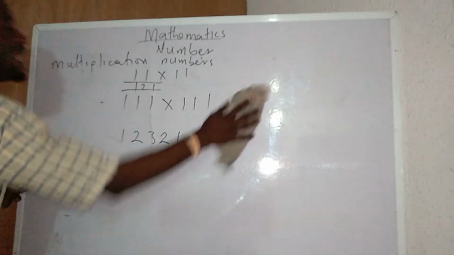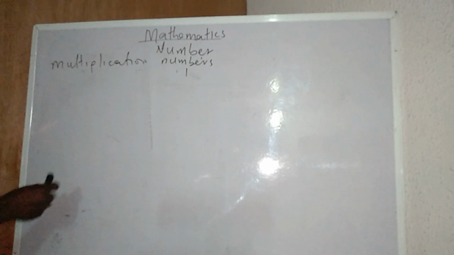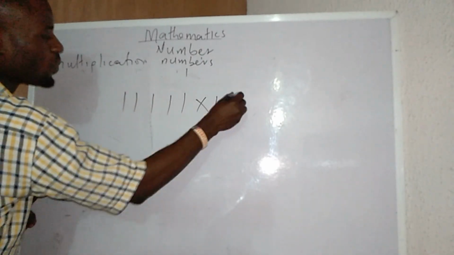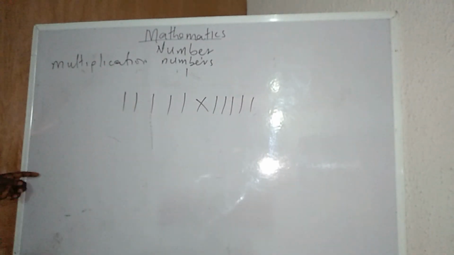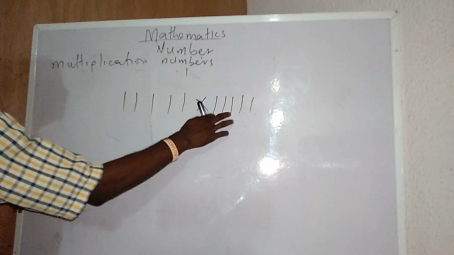Okay, if I have a number and you are multiplying it by 11, 1, 1, 1, 1, 1 times what? 1, 1, 1, 1, 1. Okay, you have a number and you want to multiply it with what? With themselves. 1, 2, 3, 4, 5.